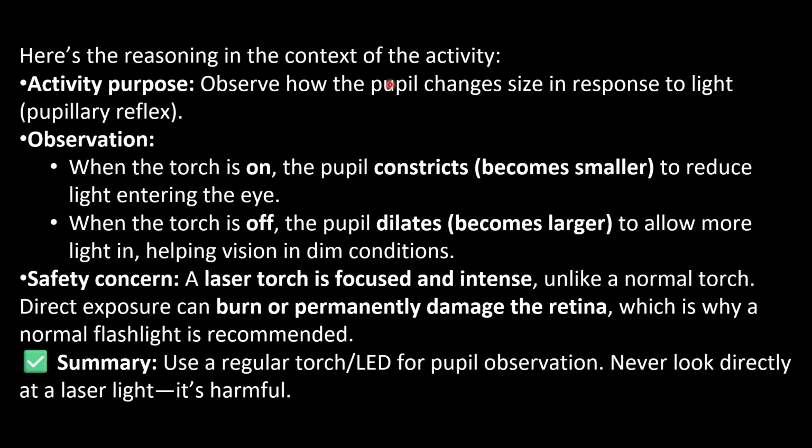Here is the reason in the context of the activity. Activity purpose: Observe how the pupil changes size in response to light. Pupillary reflex observation: When the torch is on, the pupil constricts, becomes smaller to reduce light entering the eye. When the torch is off, the pupil dilates, becomes larger to allow more light in, helping vision in dim conditions.